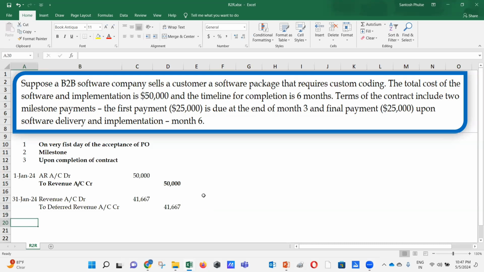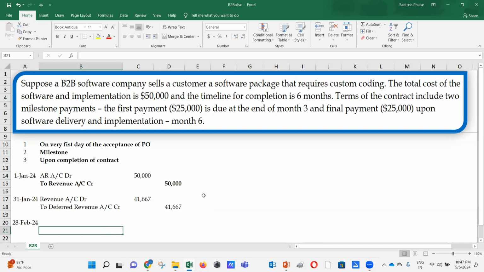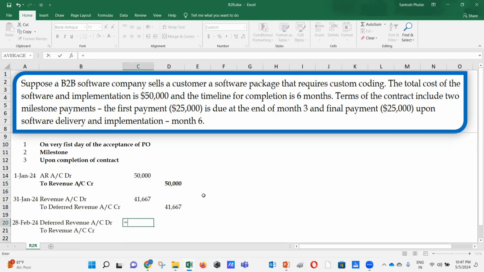And from the next month, that's from Feb 24, what you have to do, you have to start to book the revenue and you have to reduce your deferred revenue. So deferred revenue account is going to be debit, revenue account credit. So you are going to reclassify it from deferred revenue to revenue.